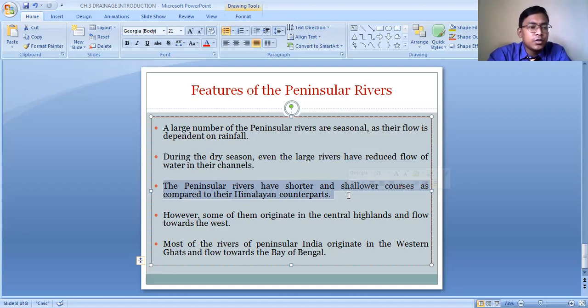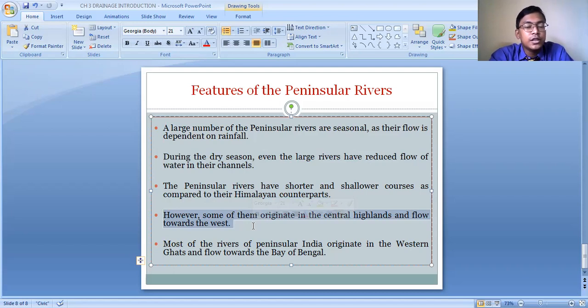And if you go to southern India and see rivers like the Godavari, Krishna, Kaveri, or the Mahanadi, you will notice that those rivers are wider, because the side erosion, the lateral erosion, is more in those peninsular rivers. Some of these peninsular rivers originate in the Central Highlands, and some of them are tributaries of the river Ganga, which is a Himalayan river, such as the Chambal, the Betwa, the Son. Whereas the Narmada and the Tapi are the two peninsular rivers which flow towards the west.